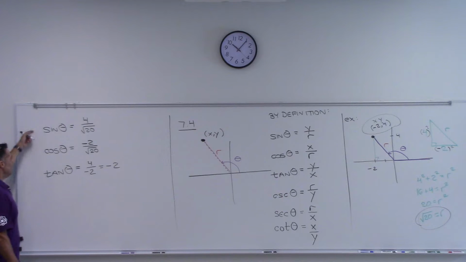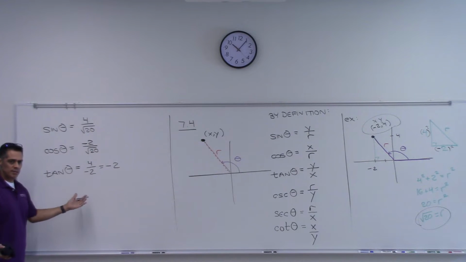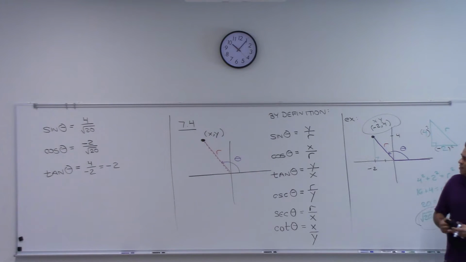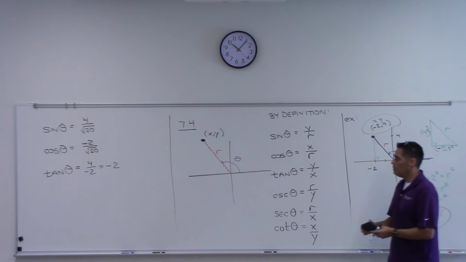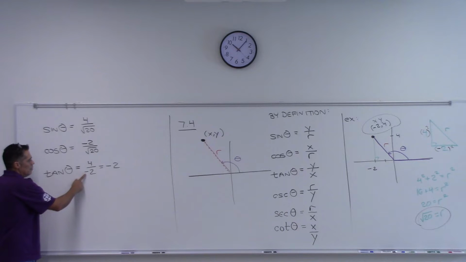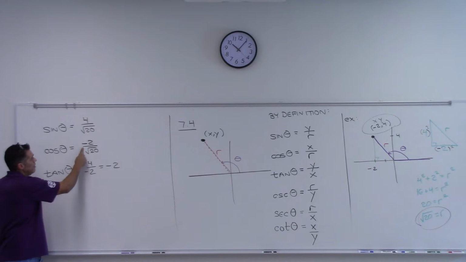All right, do I need to write the reciprocals of these or no? Cosecant would just be that flipped over. Secant would be that, right? Cotangent that? Yes? Okay. Does that make sense? I want y'all to see something. This new definition, yes? So then for the tangent, for the -2, it really doesn't matter, right? If it's positive or negative? What doesn't matter? Well, the negative, right? Well, yes, if that would have been +2, then your answer would have been +2. Right? So it does matter. It does matter that that's negative, not positive. And here too, I mean, right? Here, that negative needs to be negative.